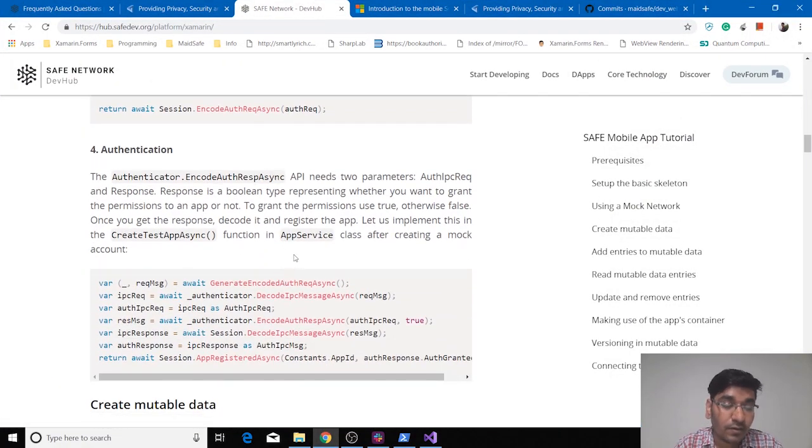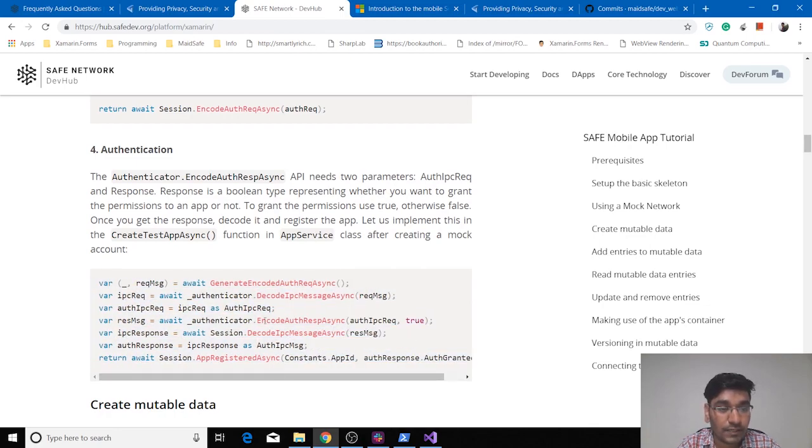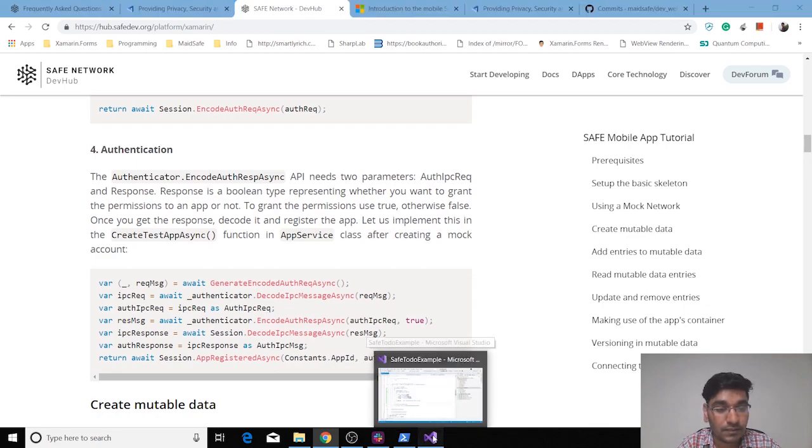Authentication, yeah. In authentication, we will be passing our encoded request, which we generated in the previous step, and we will be passing a value, either true or false. True will be authenticating your request, and false will be denying that request. For that, you have to copy and paste this code for authentication into your create test app class function in your app service.